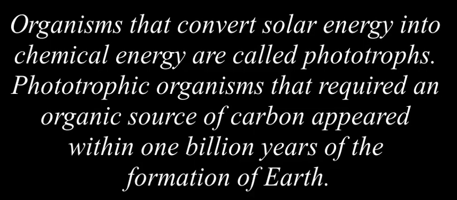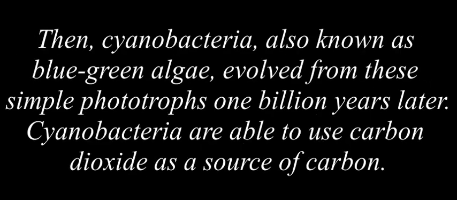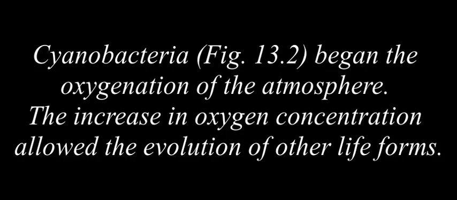Organisms that convert solar energy into chemical energy are called phototrophs. Phototrophic organisms that require an organic source of carbon appeared within 1 billion years of the formation of Earth. Then, cyanobacteria, also known as blue-green algae, evolved from these simple phototrophs 1 billion years later. Cyanobacteria are able to use carbon dioxide as a source of carbon. Cyanobacteria began the oxygenation of the atmosphere. The increase in oxygen concentration allowed the evolution of other life forms.